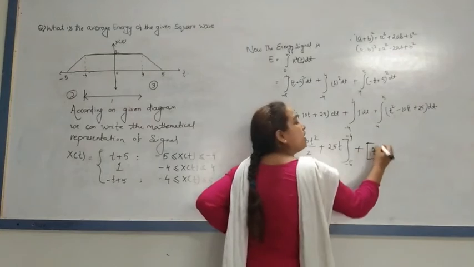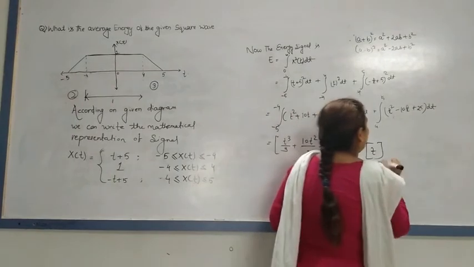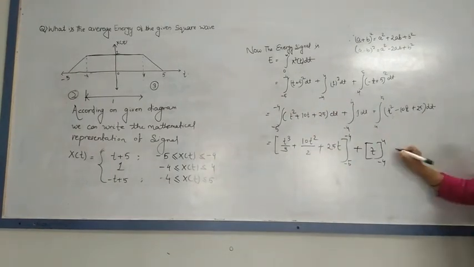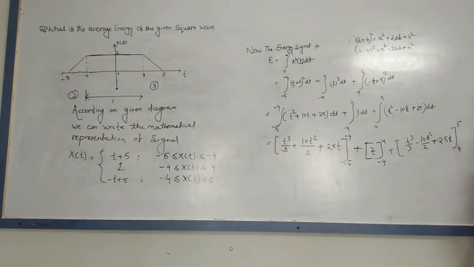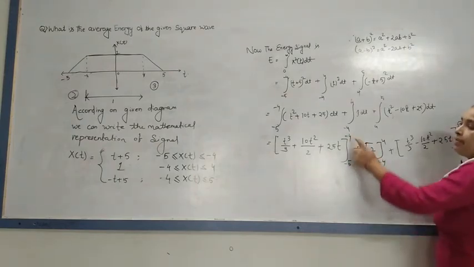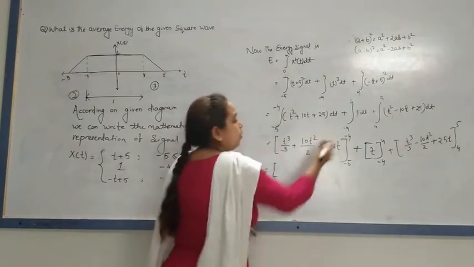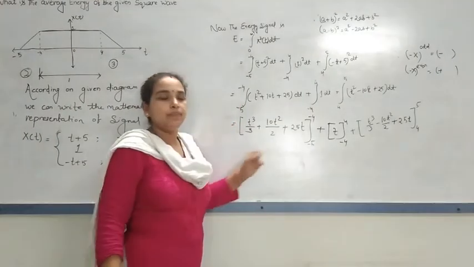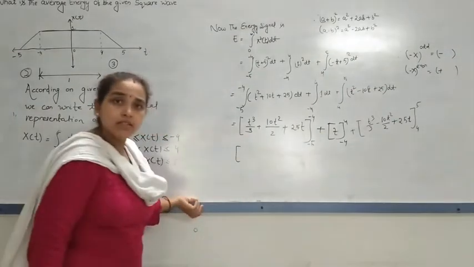So plus t, the lower limit is -4 and the upper limit is 4. Same thing here also, I am applying t cube upon 3 minus 10t square upon 2 plus 25t, for 4 to 5. Now I will put the values of lower limit and upper limit here. To solve this, we know upper limit minus lower limit.